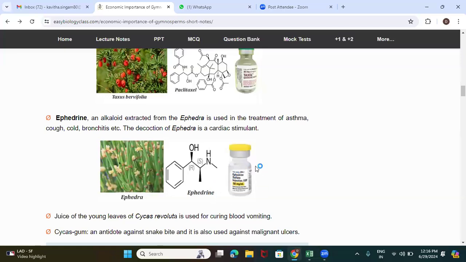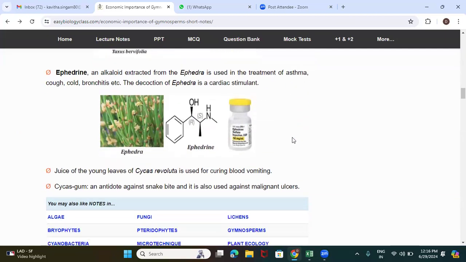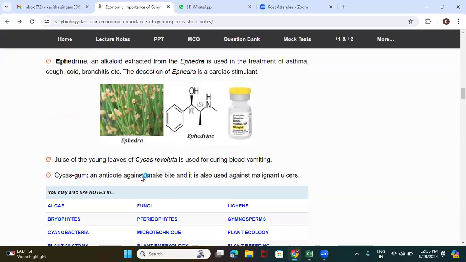And look at this. This is the ephedrine drug, which is used in the medicine that we prepare. So ephedrine, an alkaloid extracted from Ephedra, is used against asthma, cough or bronchitis. Next, young leaf juice. The juice of the young leaves of Cycas revoluta is used for curing blood vomiting. This is also another good example of medicinal value.